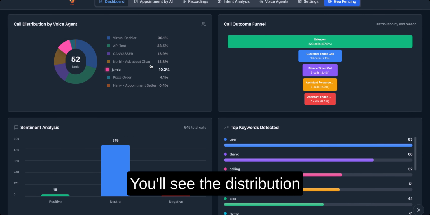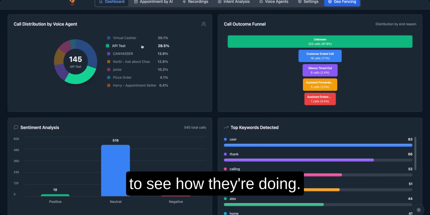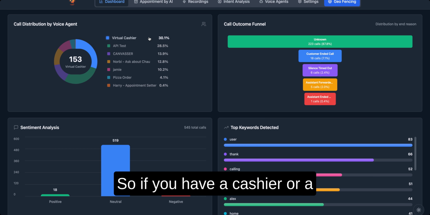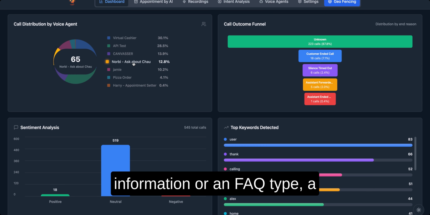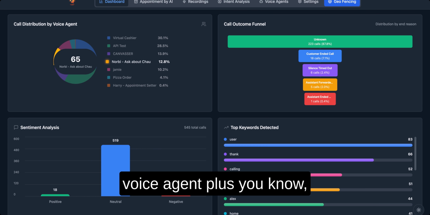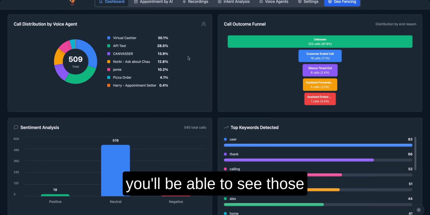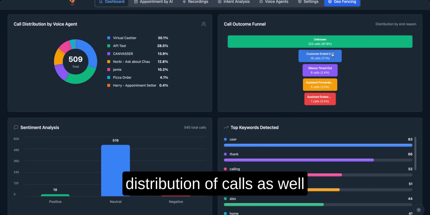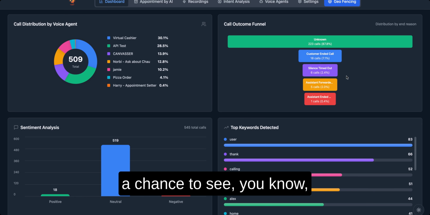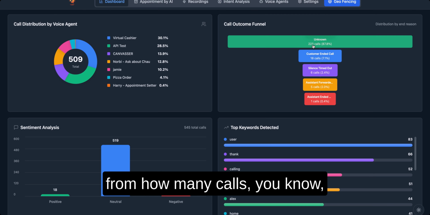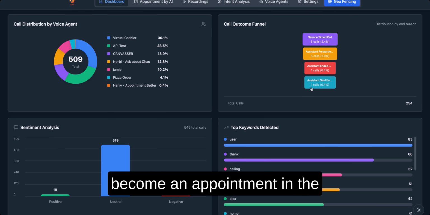You'll see the distribution per agent. So if you have multiple voice agents, you'll be able to see how they're doing. If you have a cashier or a canvasser or an information or FAQ type of voice agent, plus somebody who takes in orders or schedules appointments, you'll be able to see the distribution of calls, as well as an outcome funnel, which I think is really important because it gives you a chance to see from how many calls it's going all the way down to how many of these become an appointment in the end.